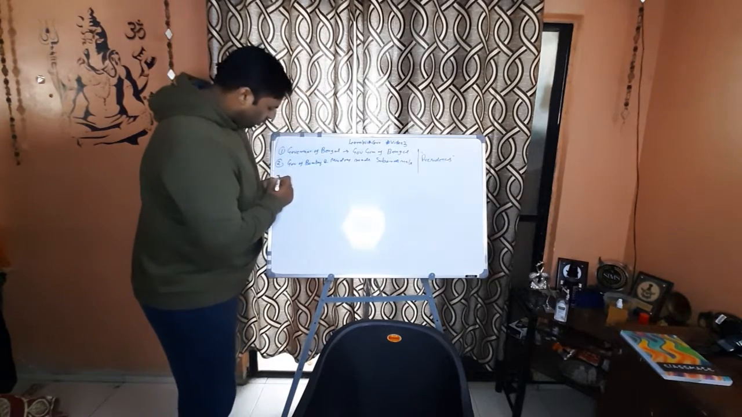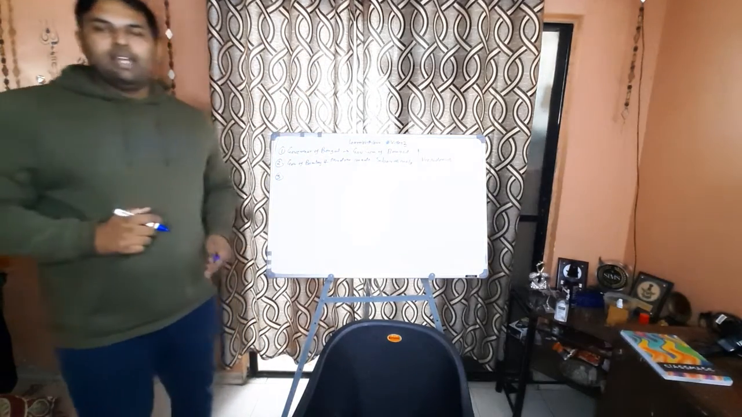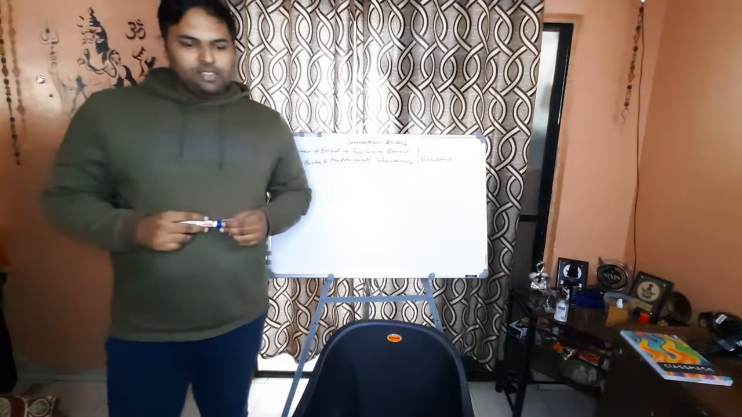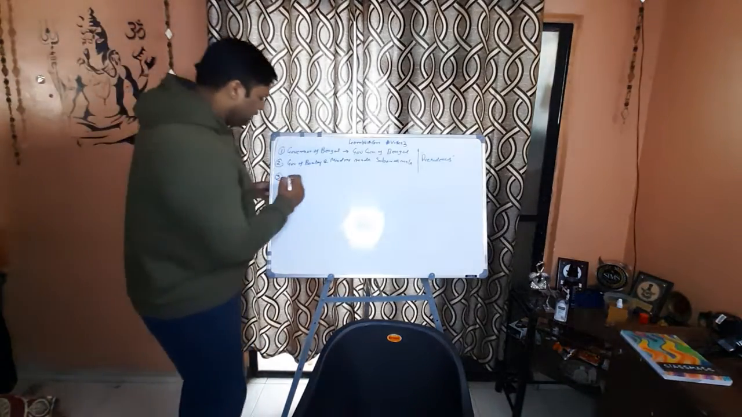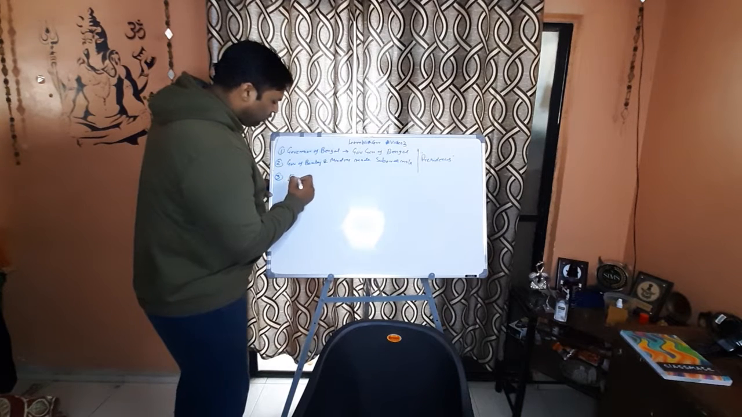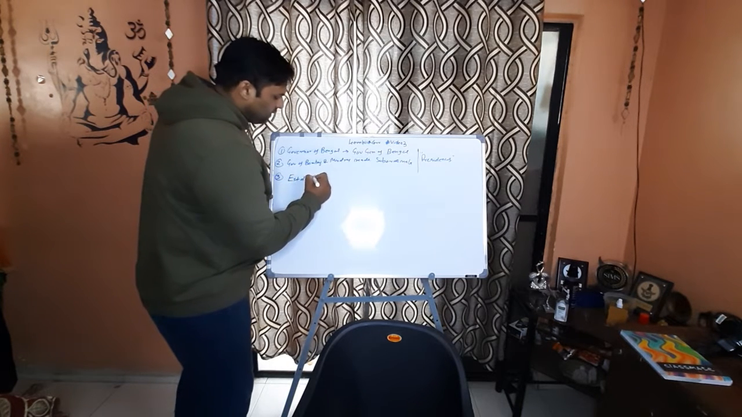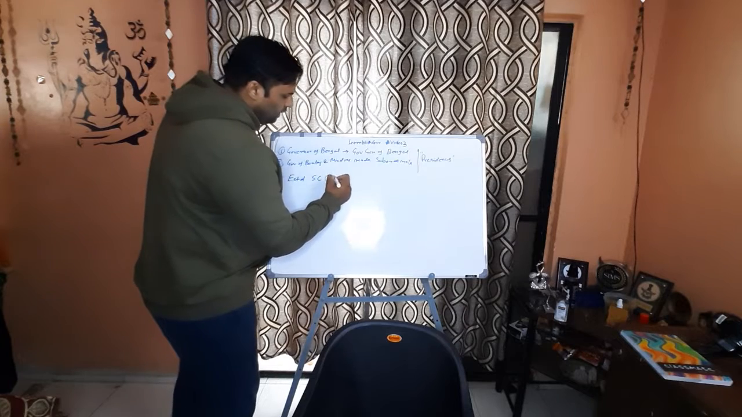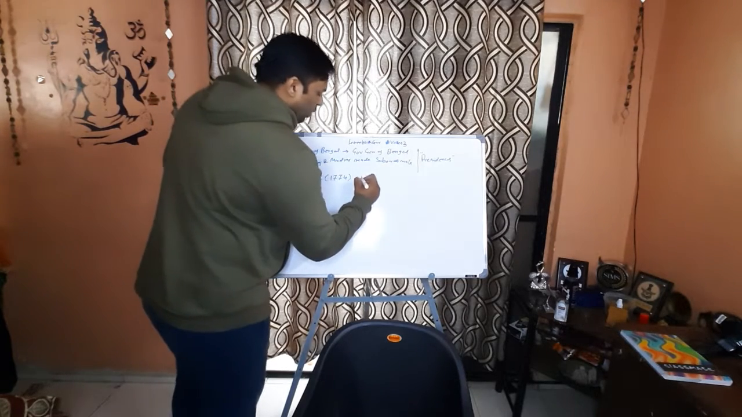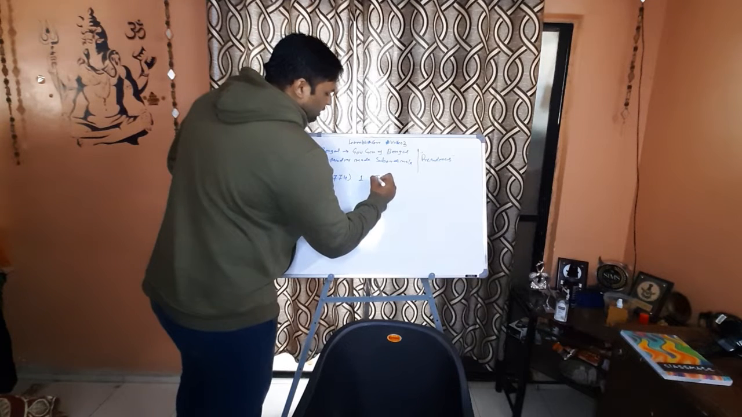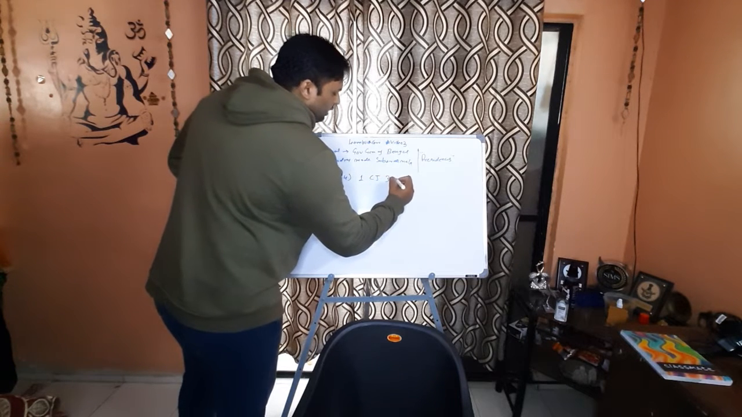So what was then the third important feature of this act? The third feature was that it established the Supreme Court. This Act of 1773 established the Supreme Court in the year 1774, and it appointed one Chief Justice and 3 other judges.